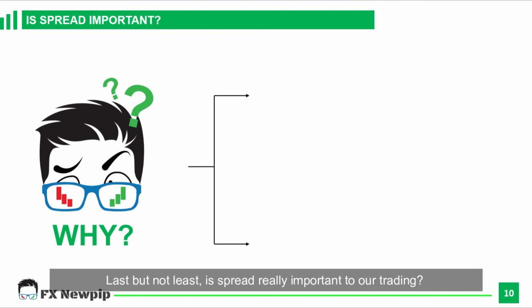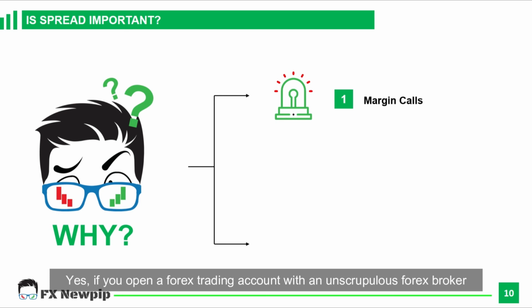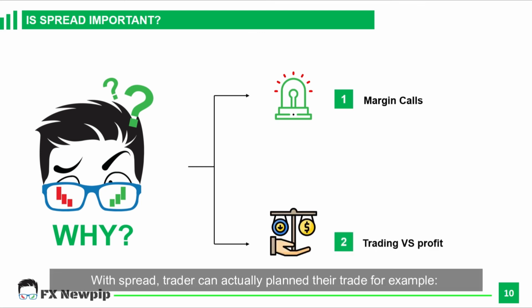Last but not least, is spread really important to our trading? Yes. If you open a forex trading account with an unscrupulous forex broker, your spread can be manipulated and your account can easily fall into margin call. With spread, traders can actually plan their trade. For example, if the risk to reward ratio is 1 to 1, meaning if I open a trade with a stop loss of 30 pips, then I need to set my profit at 32 pips, because the extra 2 pips will be the commission to the forex broker.